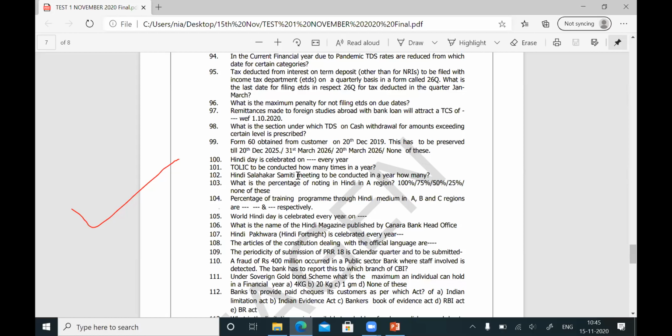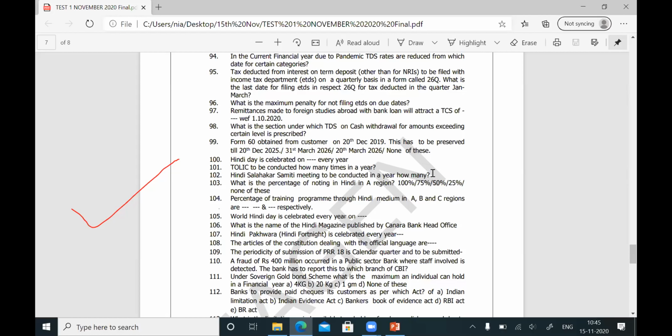How many Salahkar Samiti meetings are to be conducted in a year? Two meetings in a year. The gap of 6 months is not there for this. For TOLIC, two times in a year within a gap of 6 months. For the Salahkar Samiti, 2 meetings in a year. Question number 102, answer is 2.